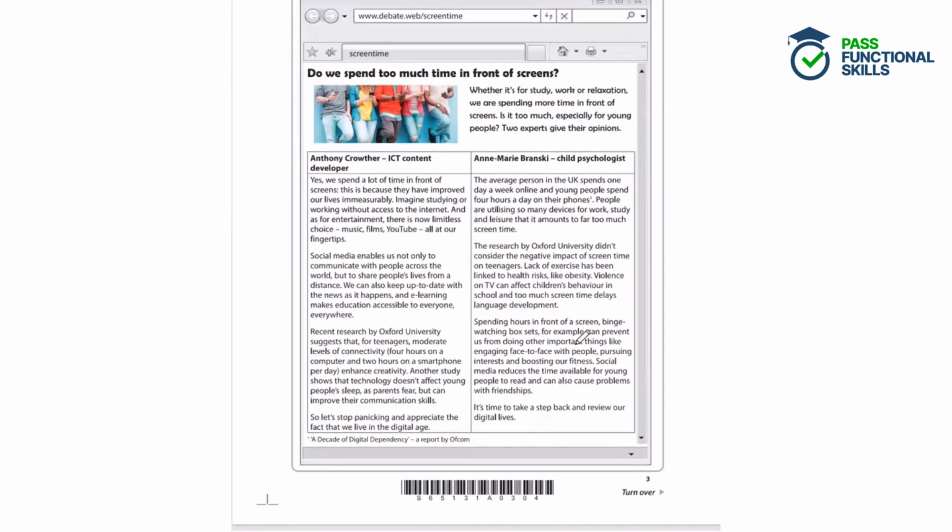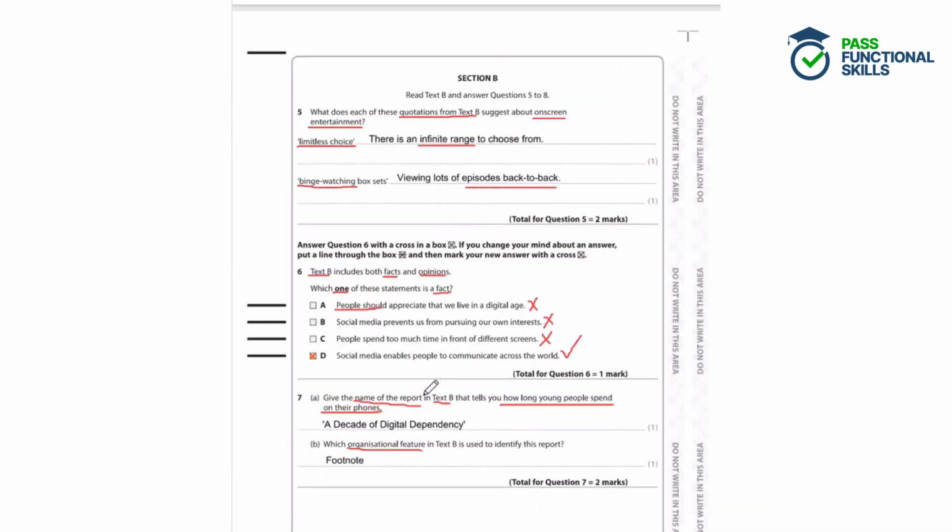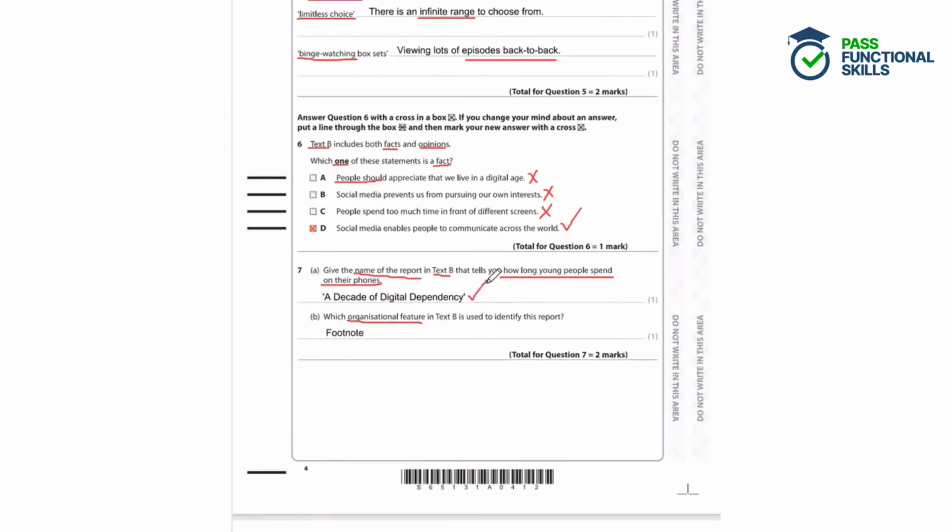So if we have a quick look, we can see that the average person in the UK spends 1 day a week online, and young people spend 4 hours a day on their phones. This little number 1 shows us that there's going to be a footnote at the bottom, a source that we can go to confirm this information. And down here we see that the report is called A Decade of Digital Dependency. So a decade of digital dependency is the correct answer, and we used a footnote, that's a type of organisational feature, to identify this report.